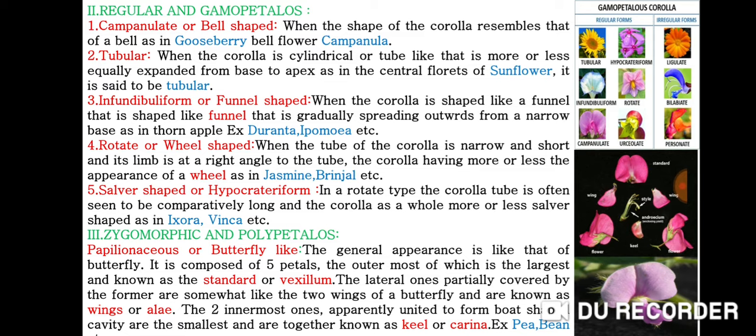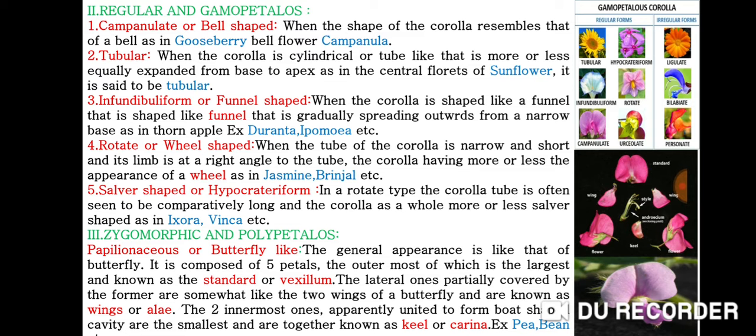Then the third one is infundibuliform or funnel-shaped. When the corolla is shaped like a funnel, that is gradually spreading outwards from a narrow base, as in the thorn apple. Examples are Duranta and Ipomoea.